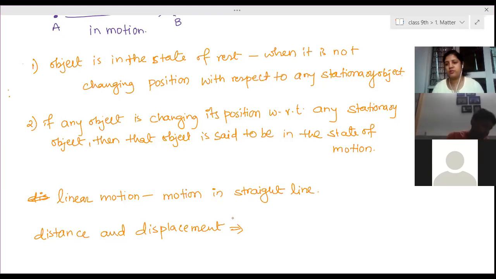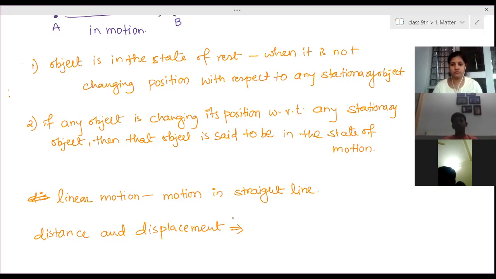And then we have to learn about distance and displacement. Completed? Yes, ma'am.